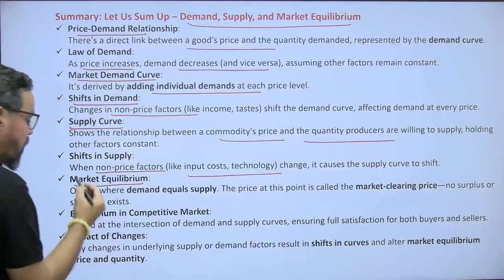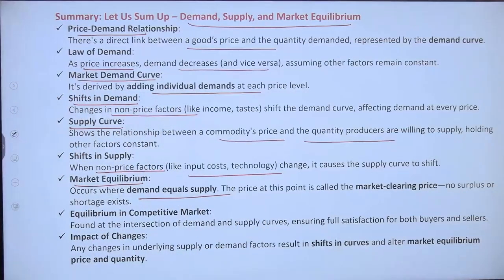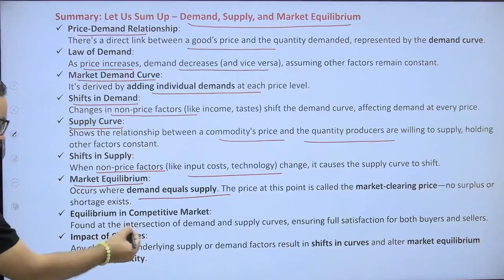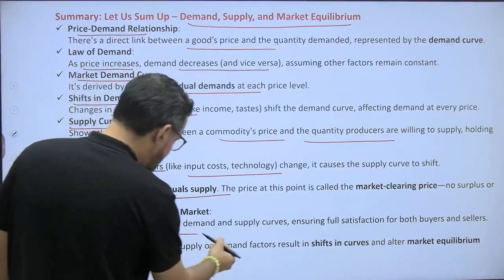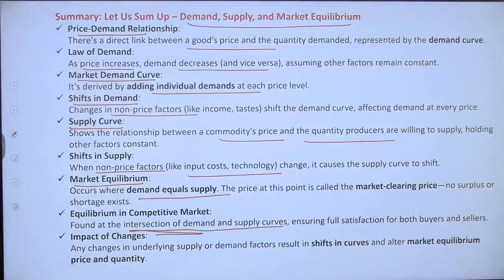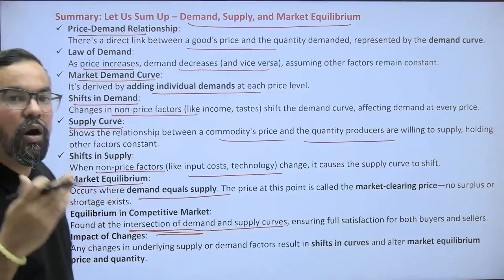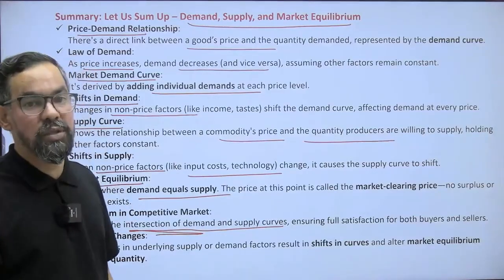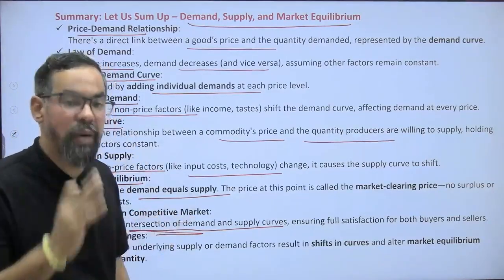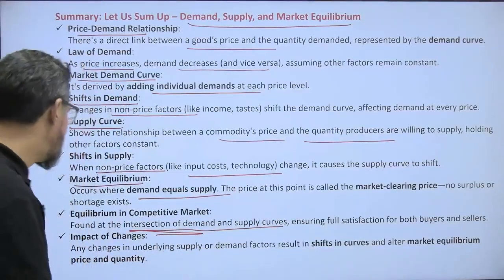Market equilibrium occurs when demand equals supply. That intersection point is called equilibrium. Equilibrium in a competitive market is found at the intersection of demand and supply curves, ensuring full satisfaction for both buyers and sellers. So ability and willingness to sell, ability and willingness to buy. That is the point where both parties have maximum satisfaction.